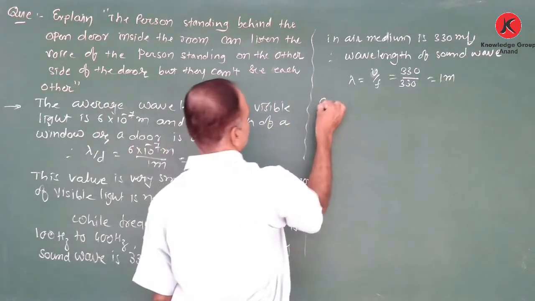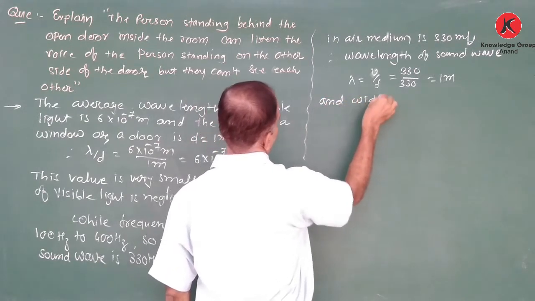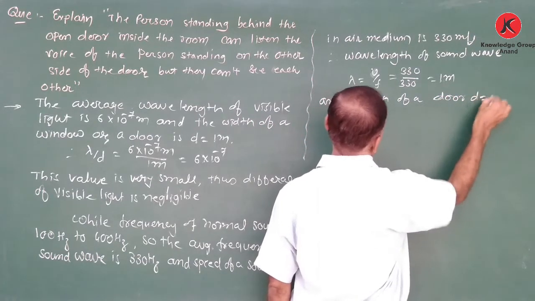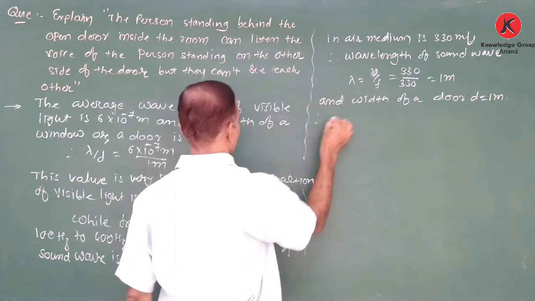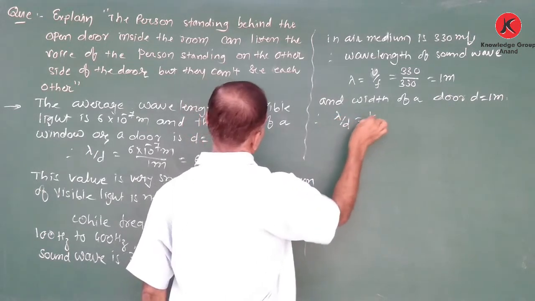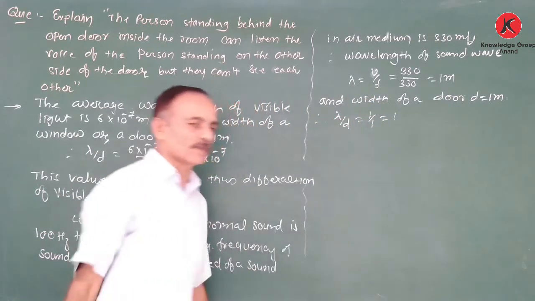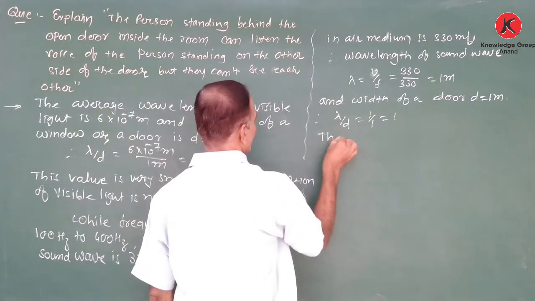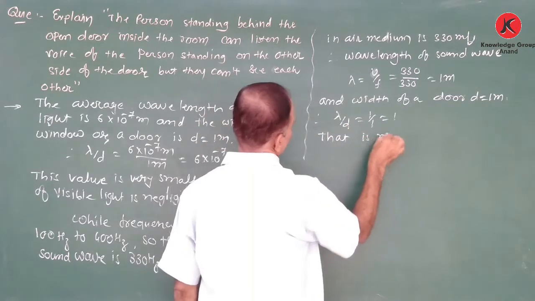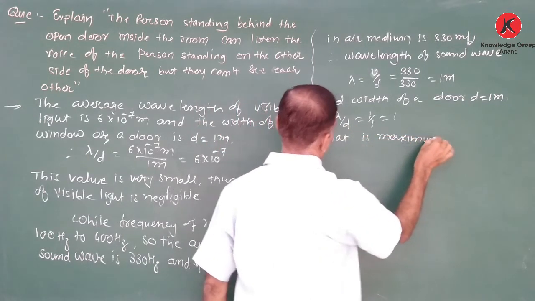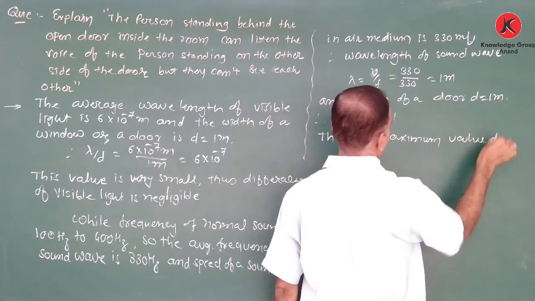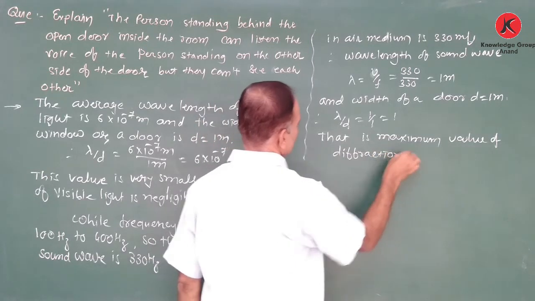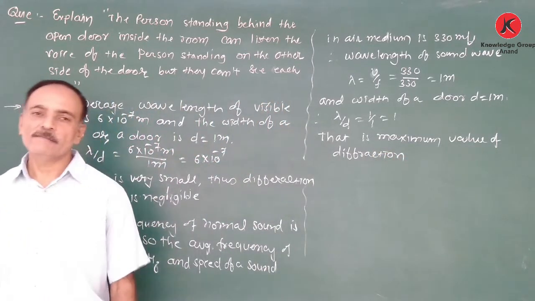And the width of a door d is equal to 1 meter. Therefore, the lambda upon d ratio is 1 by 1 equal to 1. So that is the maximum value for diffraction. That is the maximum value of the lambda upon d ratio for maximum diffraction.